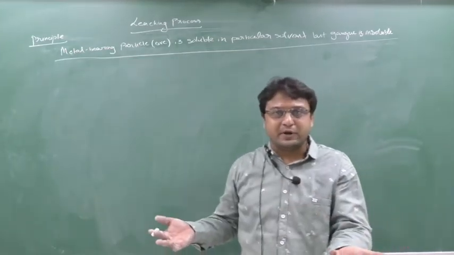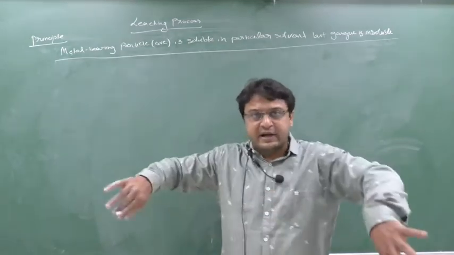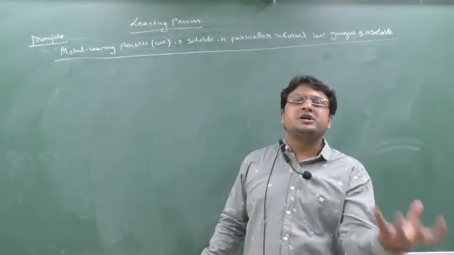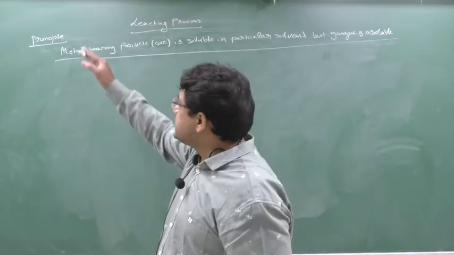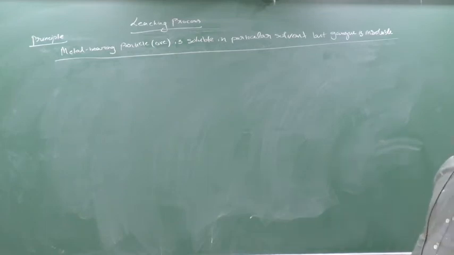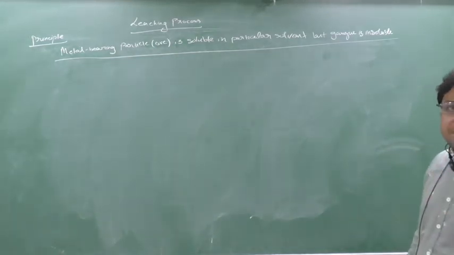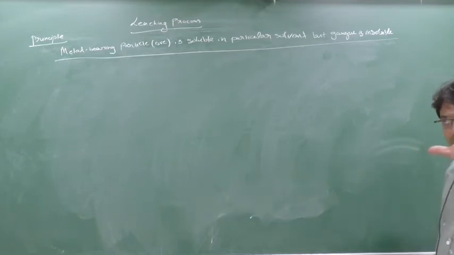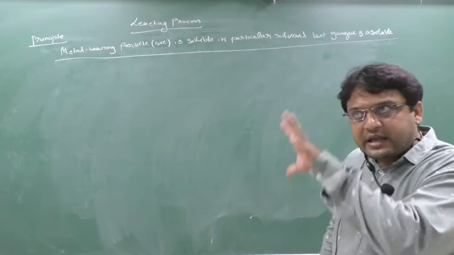Then also we can separate, no? When ore is soluble and gangue is insoluble, they are separated, then the soluble ore will go through a certain process and we will get back the ore, and gangue is removed. So in leaching, metal bearing particle, that is ore, is soluble in a particular solvent. For different ore, different solvents are used. In short, we are going to dissolve the ore and the gangue is insoluble.